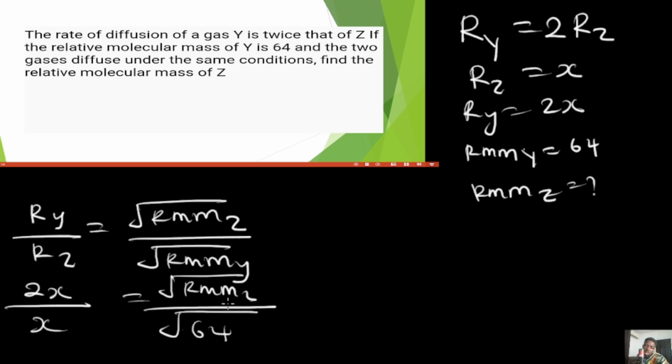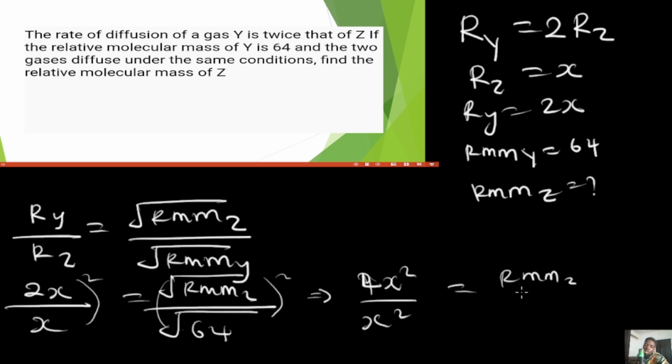To make this easier to solve, just square both sides so that the square root would leave. Squaring both sides, we now have 4x squared divided by x squared equals RMM of Z all over 64, because the square root has been taken away.